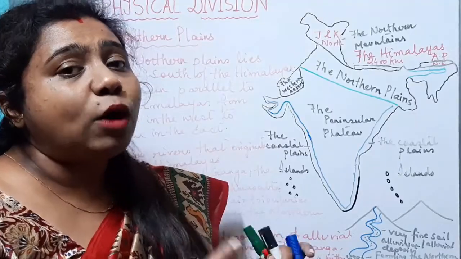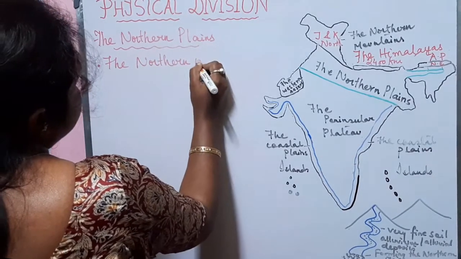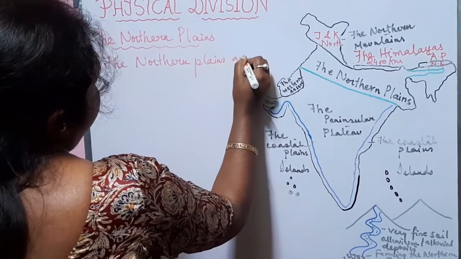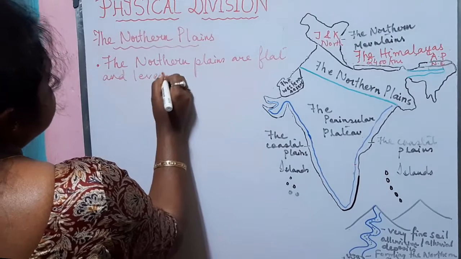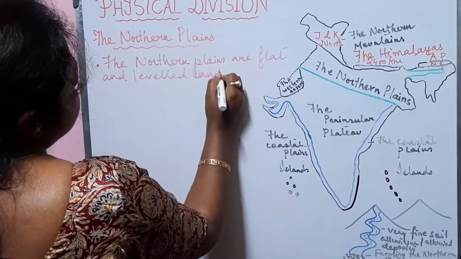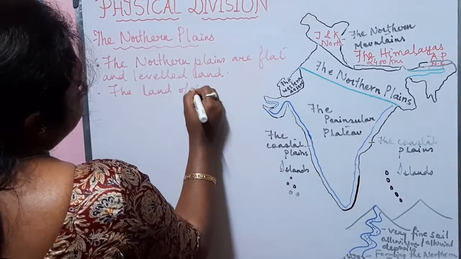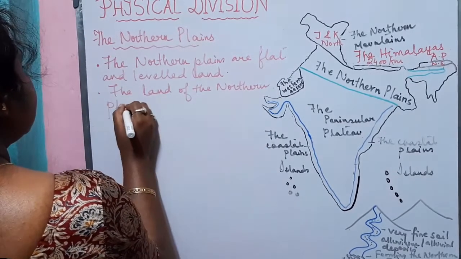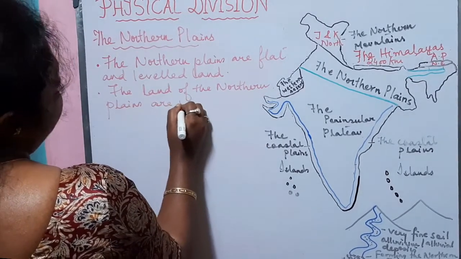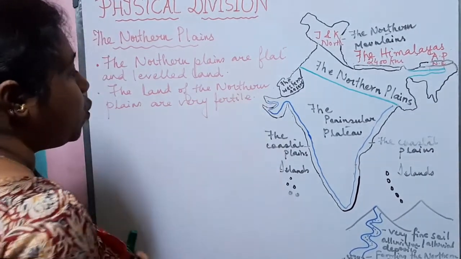Now let us know about the other features of the northern plains. The northern plains are flat and levelled land. The land of the northern plains is very fertile as it is formed by the alluvial deposits.